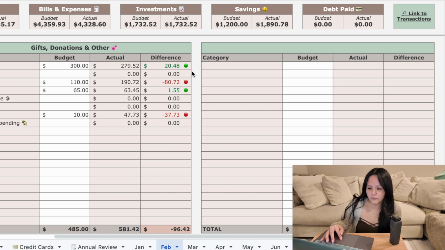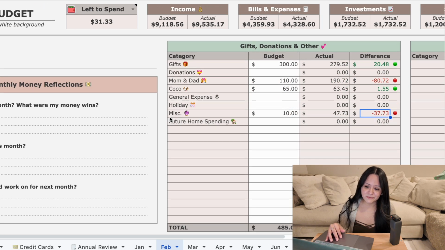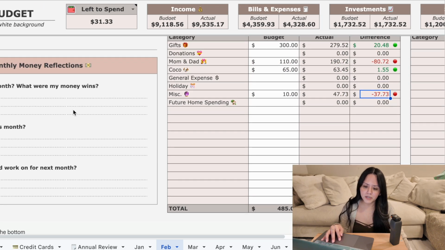And I did go over for mom and dad and miscellaneous. That's the money for the bank. Other than that, everything was really great. So let's fill in the monthly money reflections.